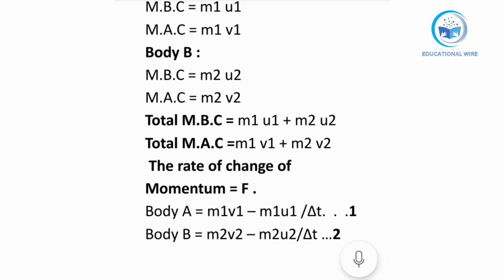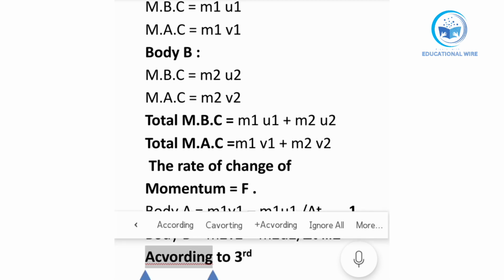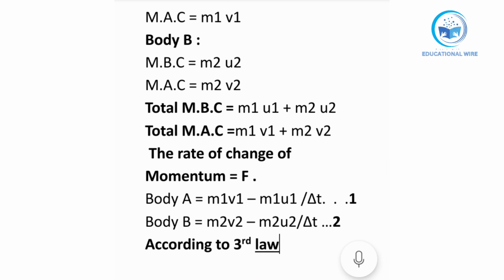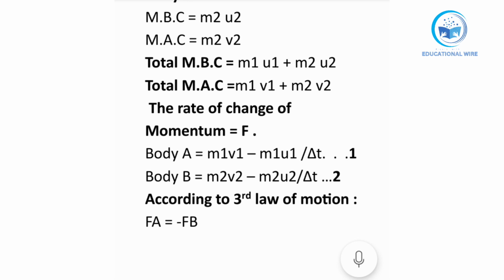Now according to both these equations, we will apply the third law of motion. According to the third law of motion, every action has an equal and opposite reaction. So action means Fa is equal to minus Fb, because every action has an equal and opposite reaction. After that, we will put in the values.